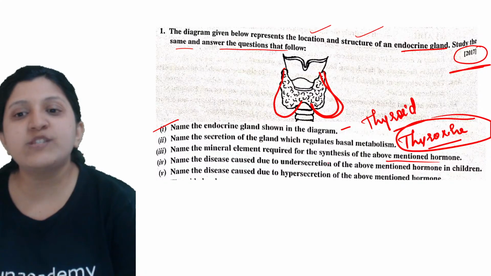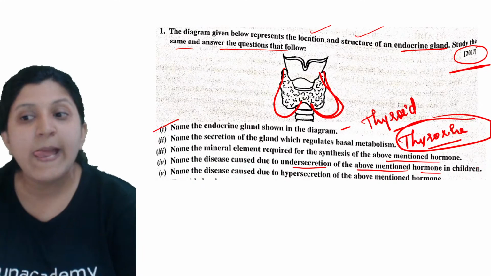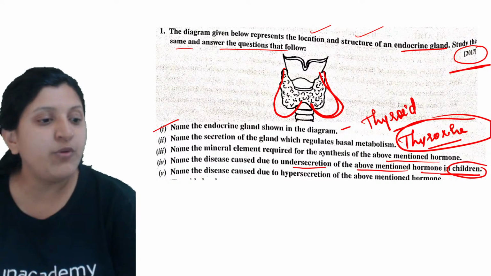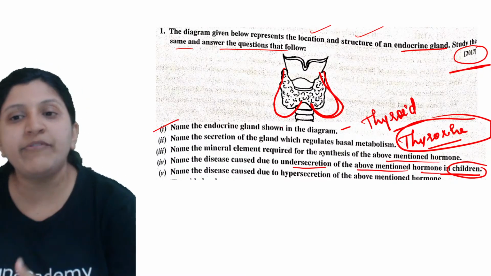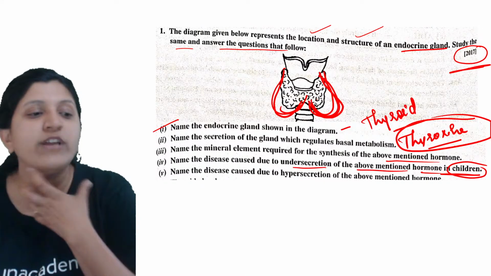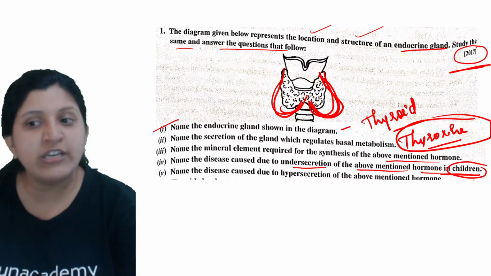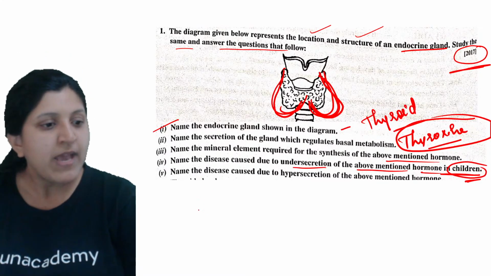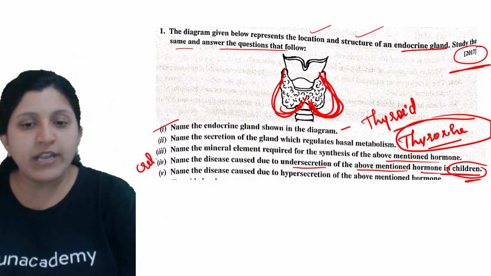Name the disease caused due to under secretion of the above mentioned hormone in children. Make a note, they are asking this with respect to children. In general, for adults, it is the simple goiter that I was discussing, which is a swelling you can see. Now, with respect to under secretion in the case of children, yes, it is cretinism. Very good. Akshay and Navya have given the answer. This is cretinism.